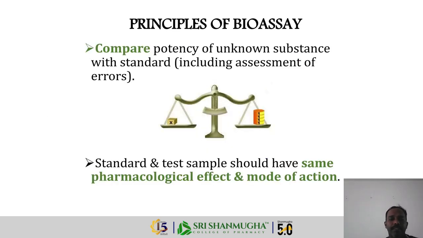Next, we have the principles here. We have to compare the potency of an unknown substance with the standard that we have been discussing throughout this bioassay. The standard and test sample should have the same pharmacological effect and mode of action. So we claim that our molecule is equivalent, with equal pharmacological effects and a similar kind of mechanism of action, right?